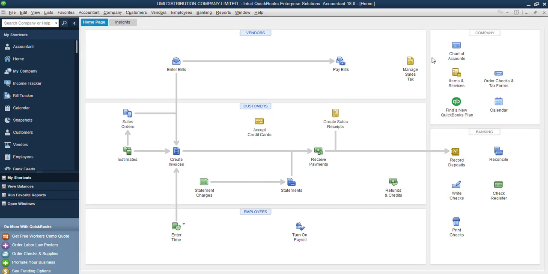Now if you paid attention when I introduced this section, I told us that there was something missing here, and that thing is this sales tax item. That item is now back. So this is where we are going to use and manage all our sales tax and make all our remittances. These are the options we are having.